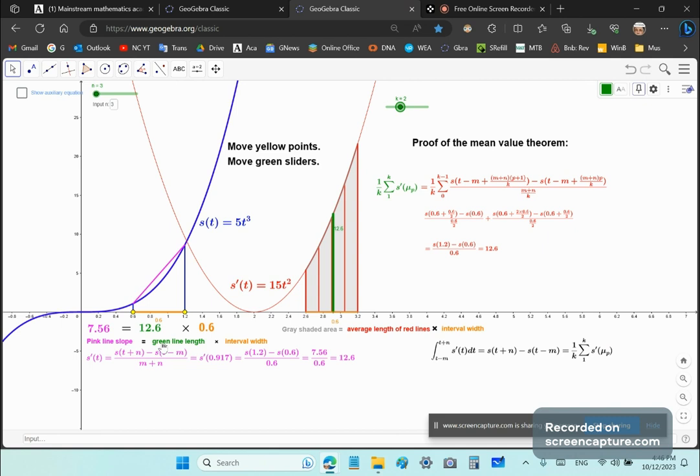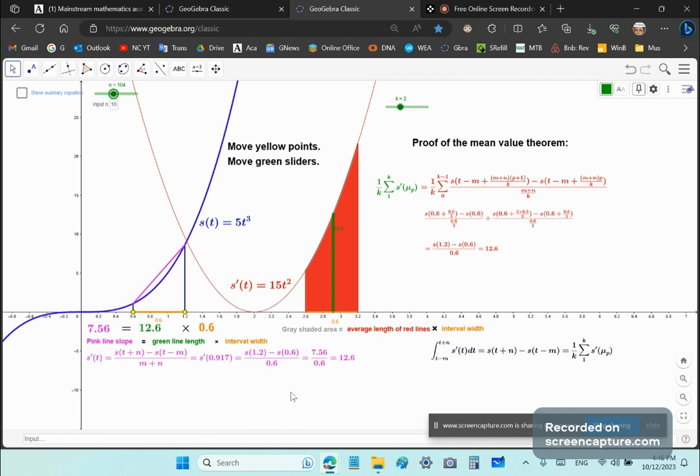Okay, now if I increase n, this is what happens. Okay, in other words, you see in the mainstream the concept of Riemann sums, which is a load of crap. Because if, for example, you had an infinite number of rectangles, they would all degenerate into lines which have no area. Okay, so Riemann was an idiot, like your mainstream math professor or your teacher.